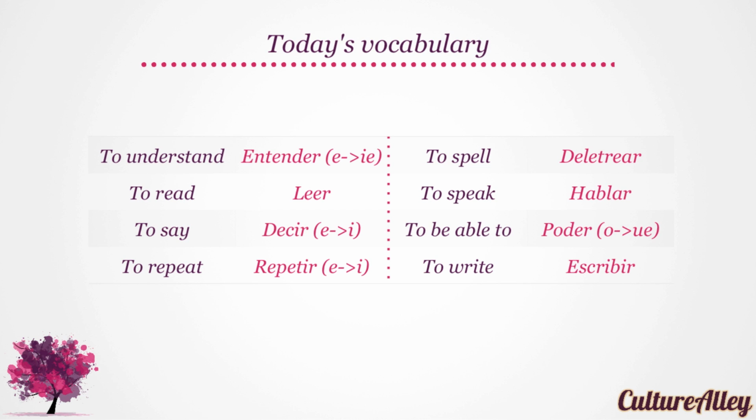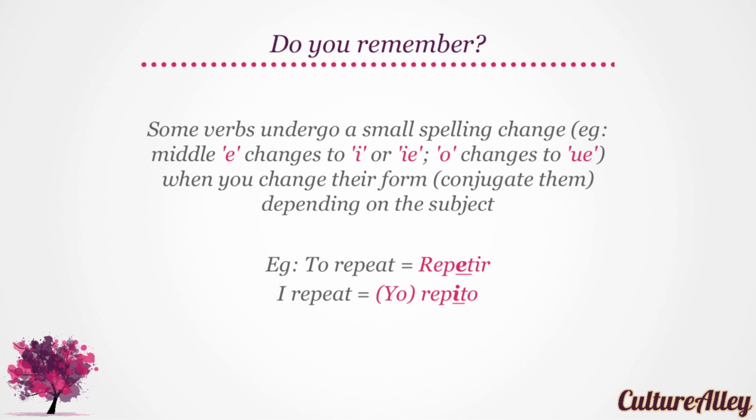Escribir. Very good. Do you remember that some verbs undergo a small spelling change? For example, the middle E changes to I or IE, or the O changes to UE when you change their form depending on the subject. For example, to repeat is repetir, but I repeat becomes yo repito. Remember this as it will help you through the lessons.